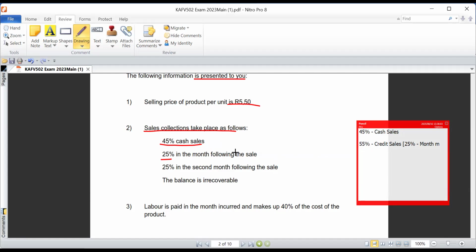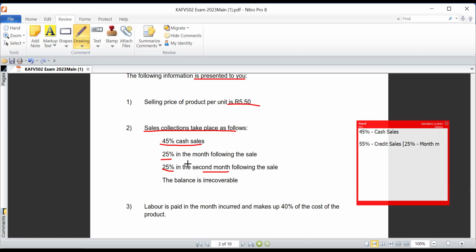That's what it means when they say 25% in the month following the sale, and then 25% in the second month following the sale. Meaning the other portion of the 25% is collected in the month of March, still dealing with the month of January.